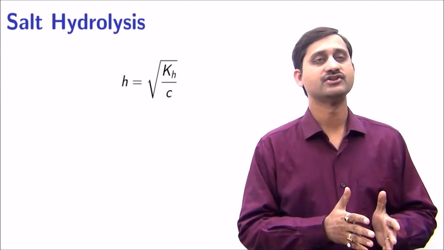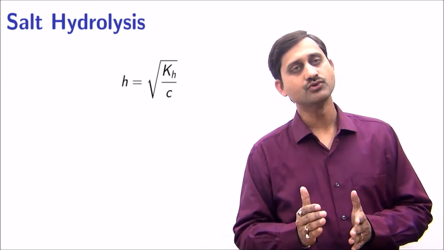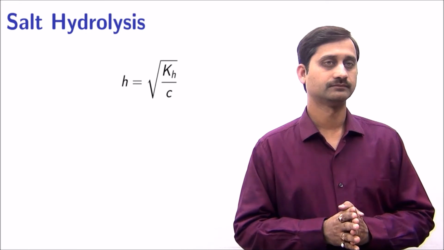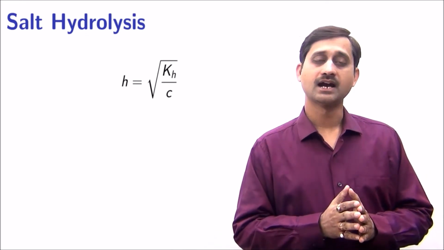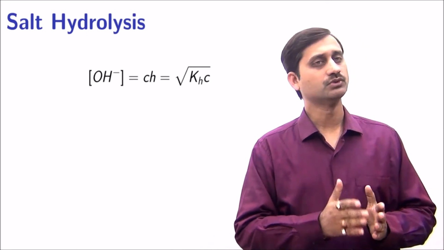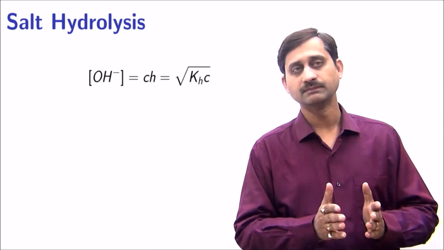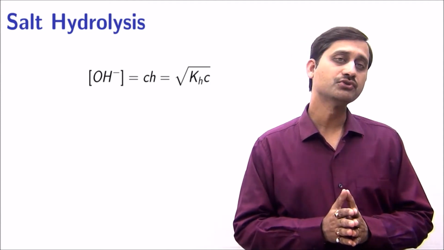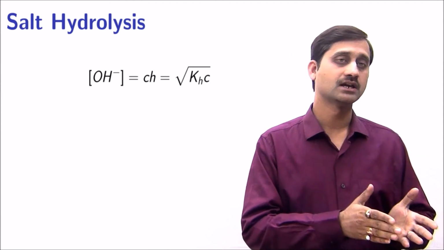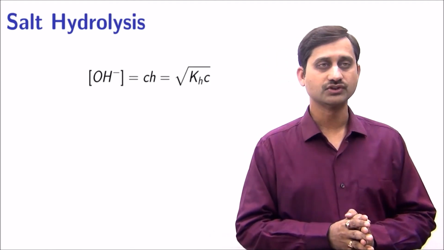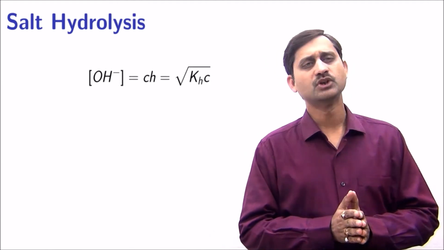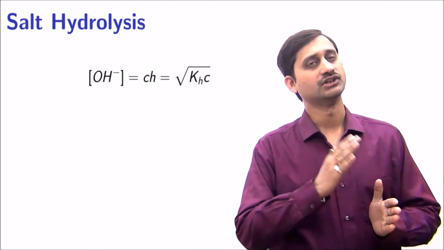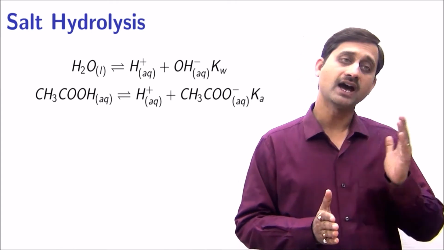Again, the degree of hydrolysis is equal to the square root of hydrolysis constant divided by the concentration of the salt. In the same manner, the concentration of hydroxide is equal to the concentration of the salt multiplied by the degree of hydrolysis, that is equal to the square root of the hydrolysis constant multiplied by the concentration of the salt. This equation can be obtained by the addition of two equations that we have done earlier, namely the dissociation of water and dissociation of acetic acid.